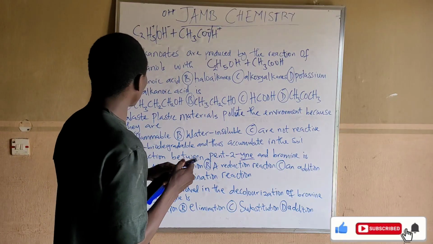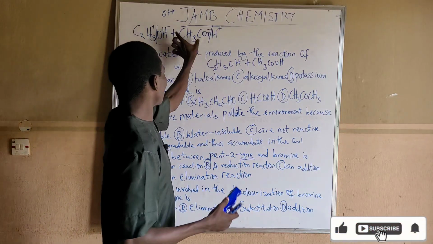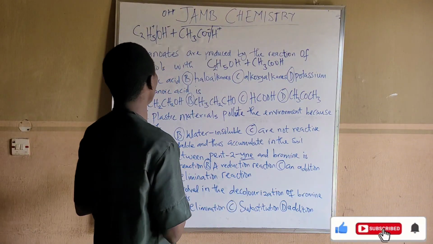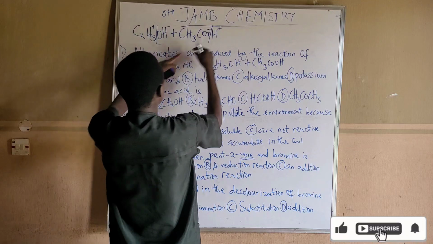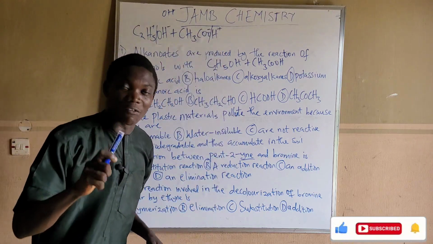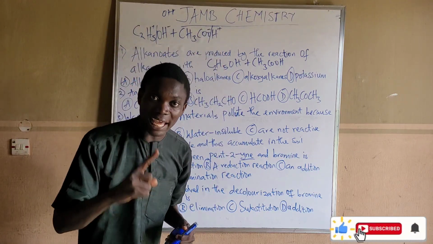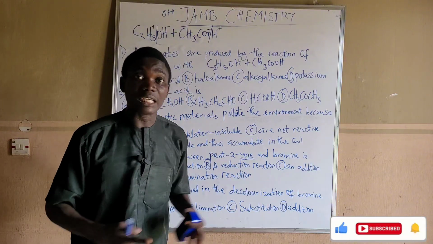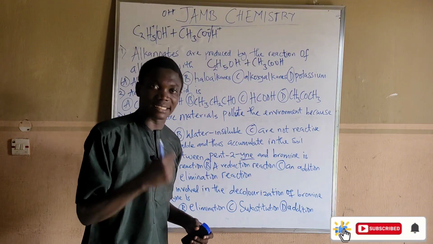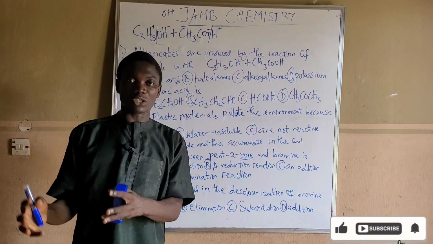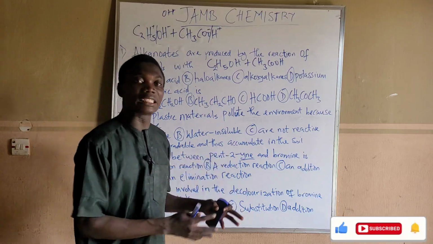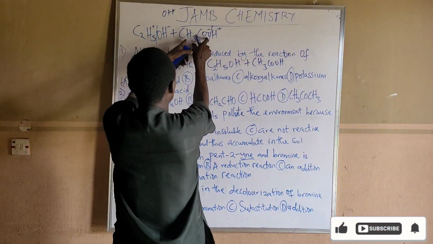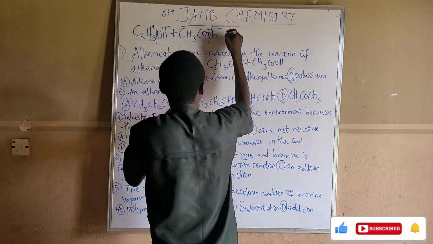What will happen is that this positive will attract this negative, while this negative will attract this positive as well. I hope you have not forgotten the law that says that unlike charges attract. That is, when the charges are not the same, positive and negative, they attract. Like charges, such as positive and positive, or negative and negative, will repel. So this one will match with this.